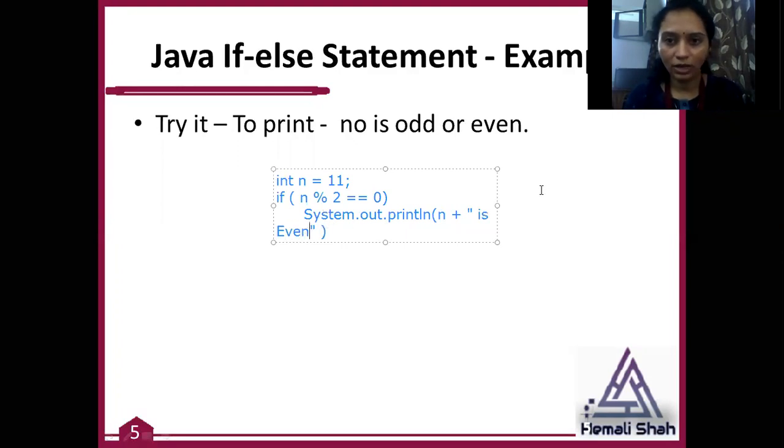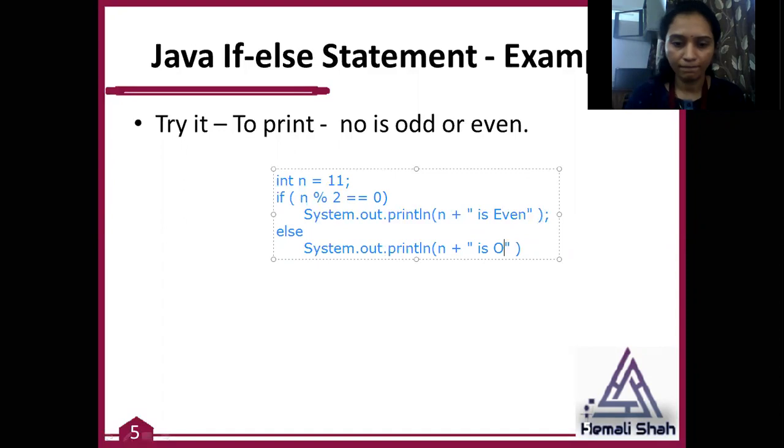Else, you can write the else part also like this. Else, you just need to print System.out.println, number is odd, right? Such that you can create such a program by using if-else statements.